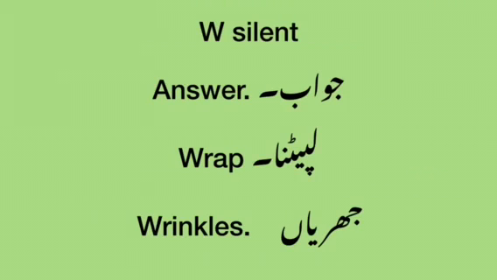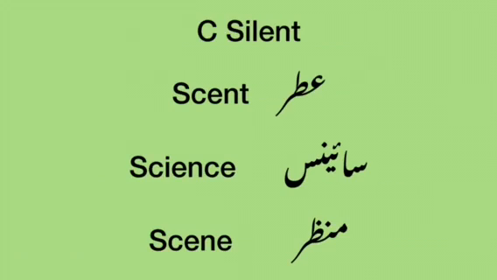Next is words having silent sound of W. Now W is silent in these words. First word is answer. Answer. Jawab. Wrap. Wrap. Not wrap. This is wrap. Lapetna. Wrinkles. Wrinkles. You will not start it from R, you will start it from W.